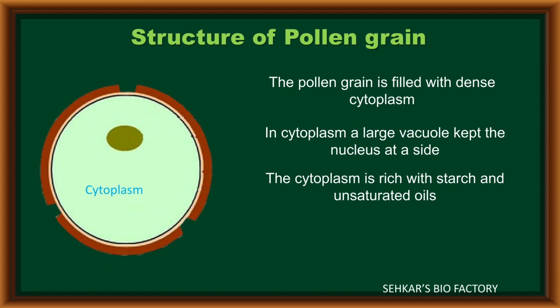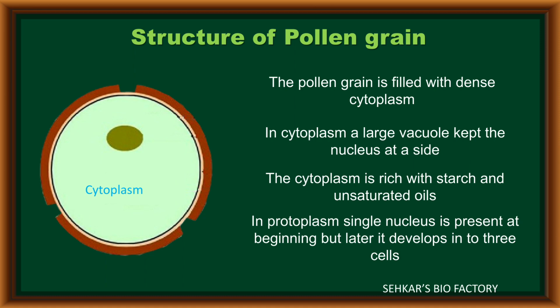The cytoplasm is rich in various food substances like starch and unsaturated oils. In the protoplasm, generally only one single nucleus is present at the beginning. During maturation of the pollen grain, three cells are formed in it. Now it becomes a haploid structure and is called the male gametophyte.